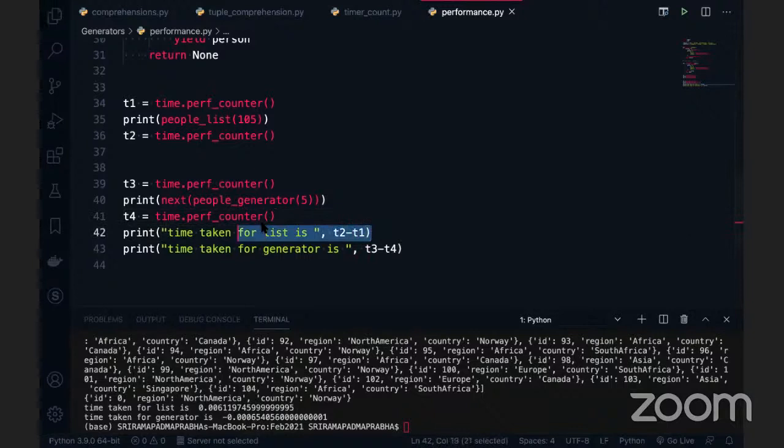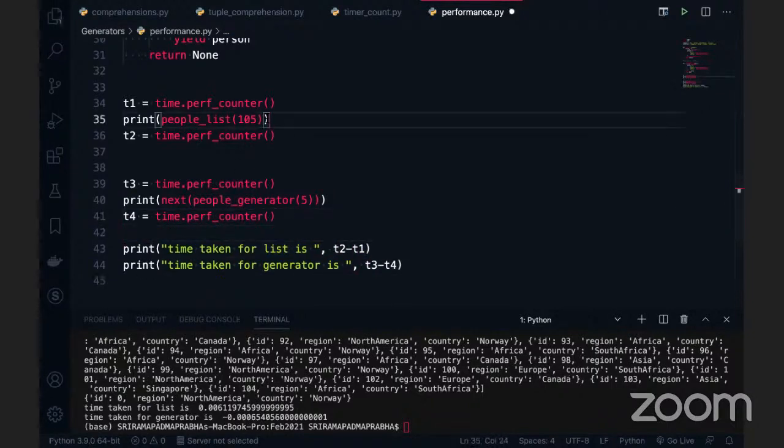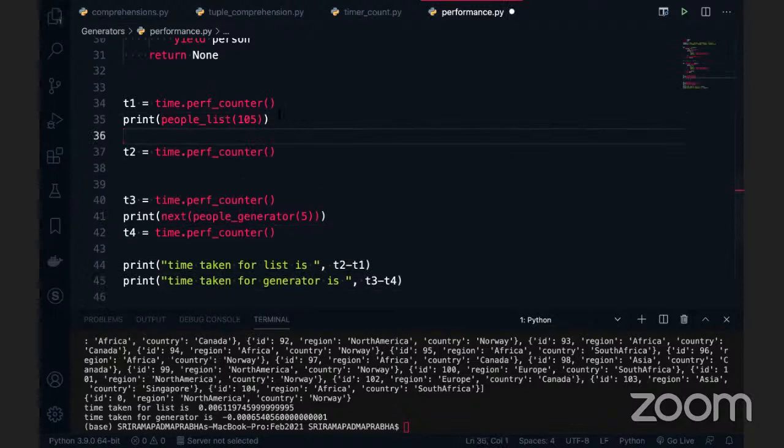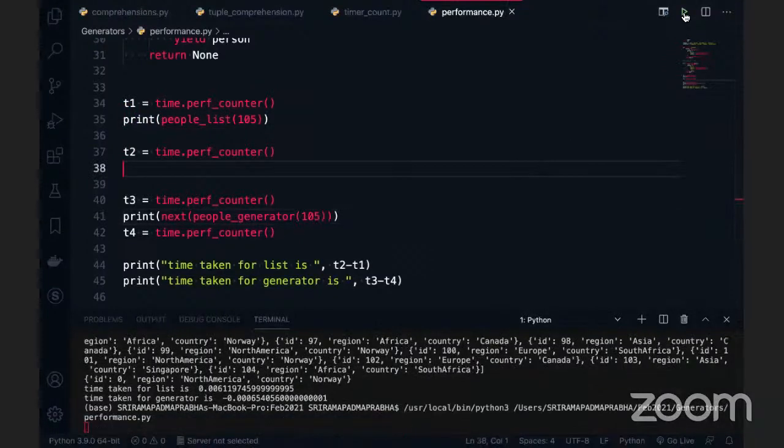Okay, so let me keep this T2, T1 outside. Instead of printing the whole thing here, I will take the for loop. Can anybody have doubts on this? Here I'm not giving the 105, let me first print this. Both 105 I'm going to give.